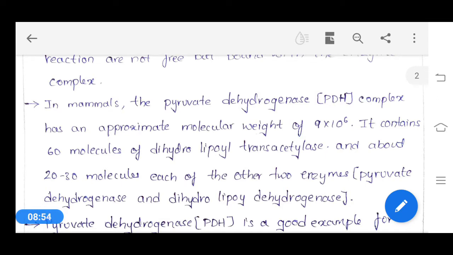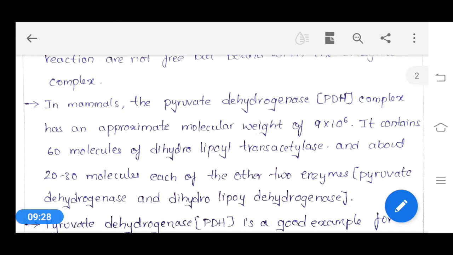Pyruvate is denoted with P, dehydrogenase with D and H. So the PDH complex has an approximate molecular weight of 9 into 10 to the power of 6. Okay, so the pyruvate dehydrogenase multi-enzyme complex molecular weight in mammals is around 9 into 10 to the power of 6, and it contains 60 molecules of dihydrolipoyl transacetylase.